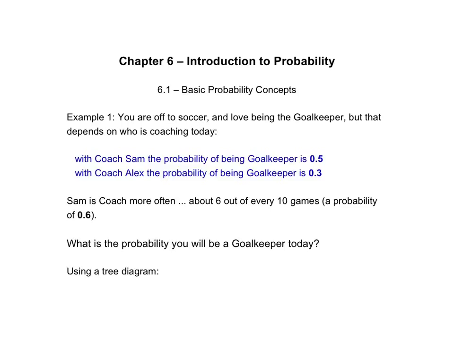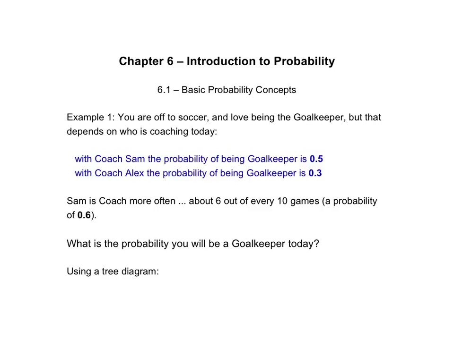Okay, so now that we've looked at our definitions related to probability, we can try an actual example. Example 1: you're off to soccer and love being the goalkeeper, but that depends on who's coaching today. With Coach Sam, the probability of being goalkeeper is 0.5. That's basically 50%. With Coach Alex, the probability of being goalkeeper is 0.3, which is 30%.